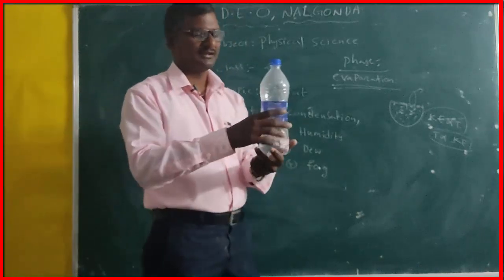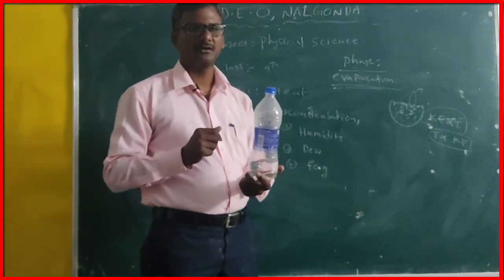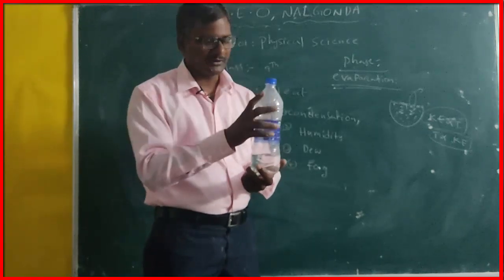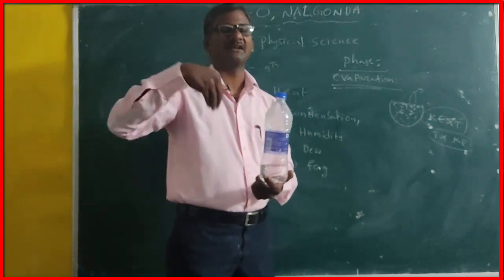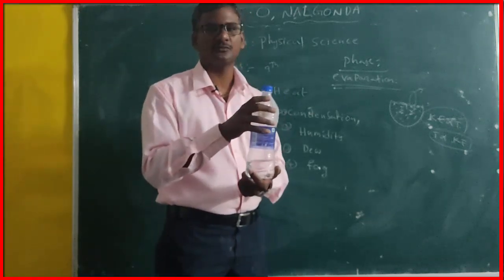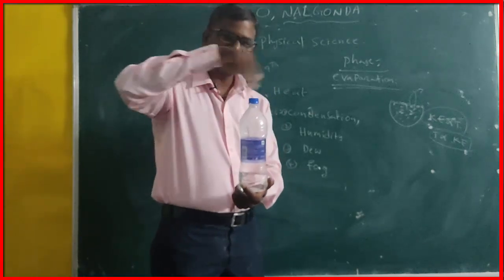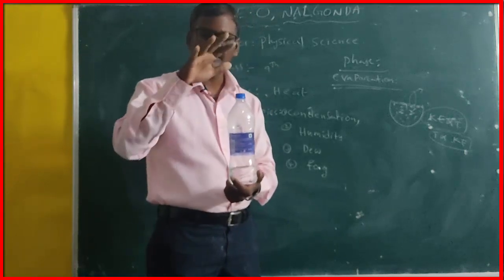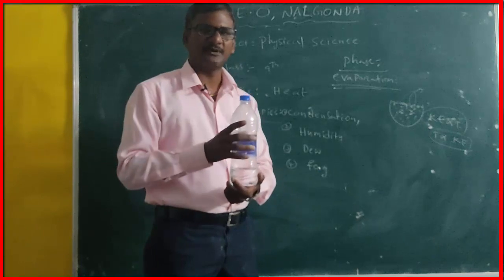The atmosphere contains water vapor. The water bottle which is taken out from the refrigerator is a cold body. Surrounded by this cold body, water vapor is present. Water vapor is the hotter body. As you know, heat is a form of energy.